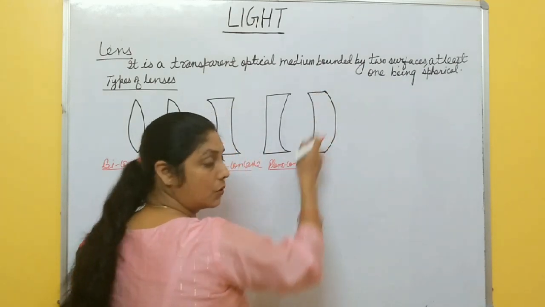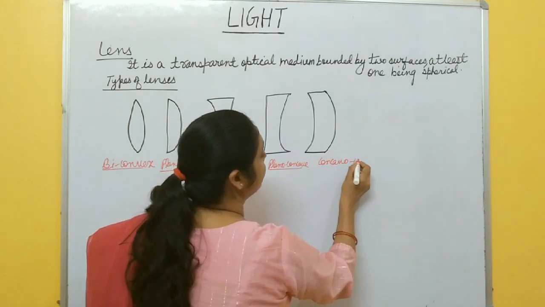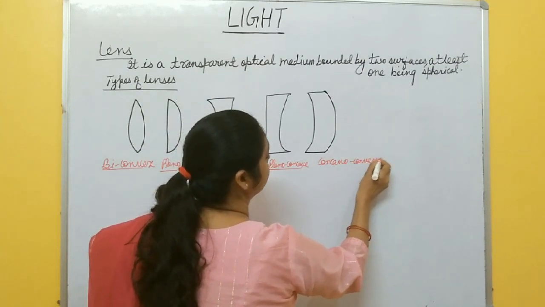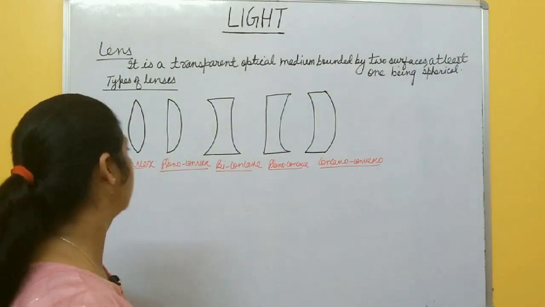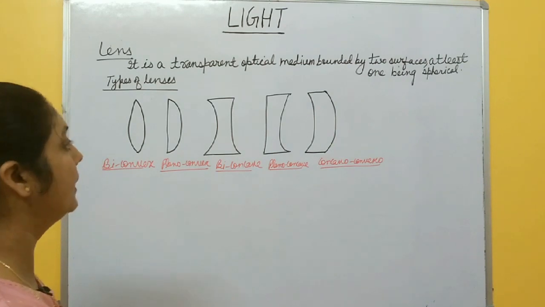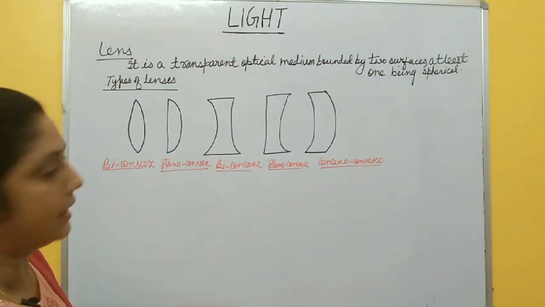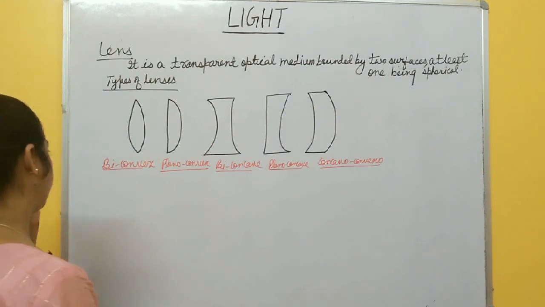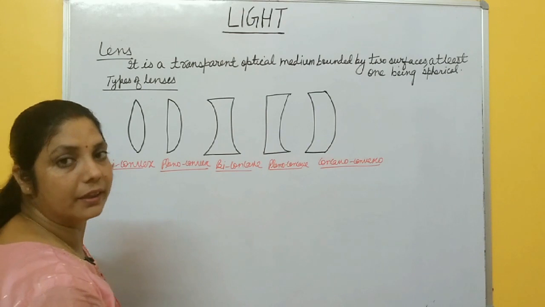this surface is concave, so concavo-convex lens. So depending upon the types of surfaces bounded by the 2 surfaces, there are different types of lenses, but basically we have to study only these 2 type of lens, biconvex and biconcave lens.